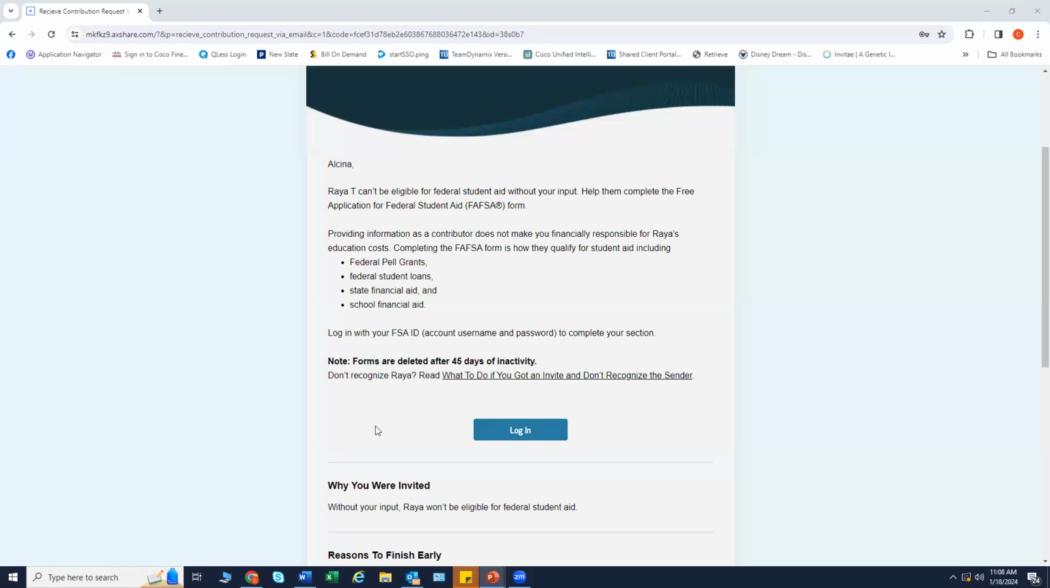As previously stated in this presentation, forms are deleted after 45 days of inactivity. So, what that means is after the student has completed their section and sent it to their contributor, if the contributor does not provide information within 45 days, the FAFSA form is deleted. The student would then need to refill out their information that we previously just did and re-invite the parent. So it's very important to communicate with your student if you are not filling out the FAFSA form together, and they will be sending you an invite.